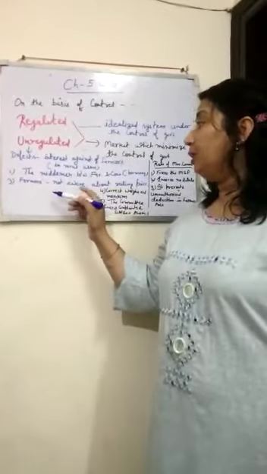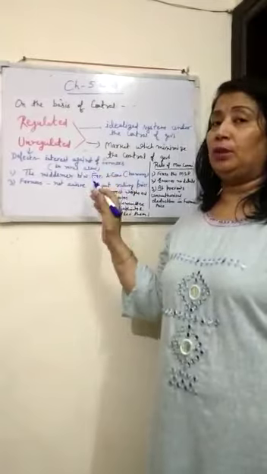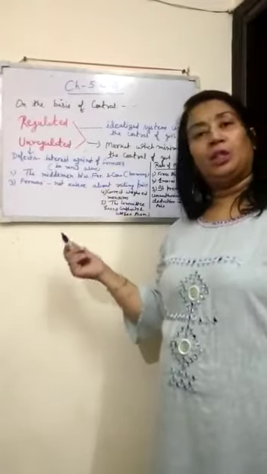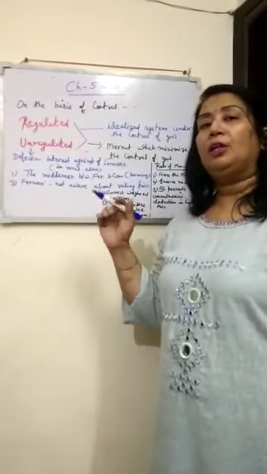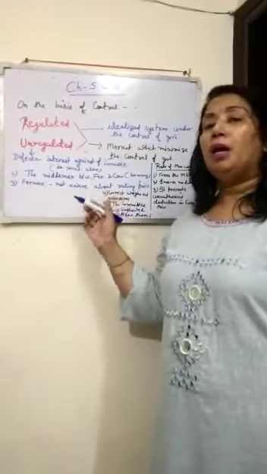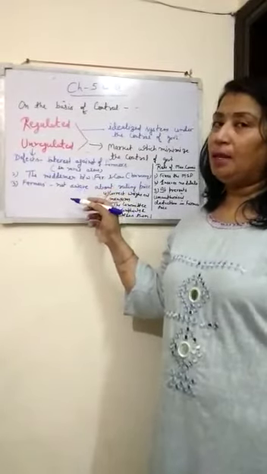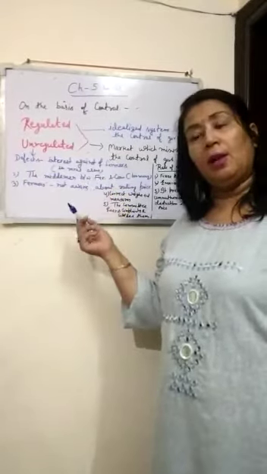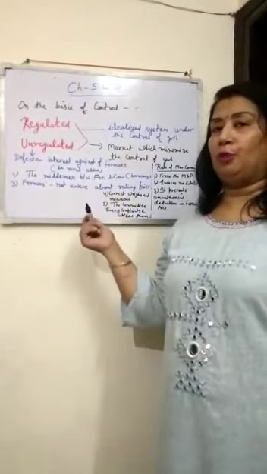So next one is farmers are not aware about the ruling price or the market price, because generally farmers are poor and illiterate. So they are not aware about the market price. Whatever price is given to them by the money lender or the trader, they are ready to sell, because there is no option for them.